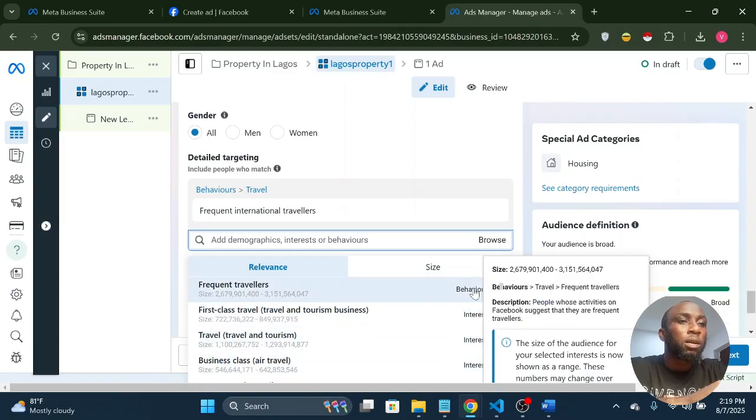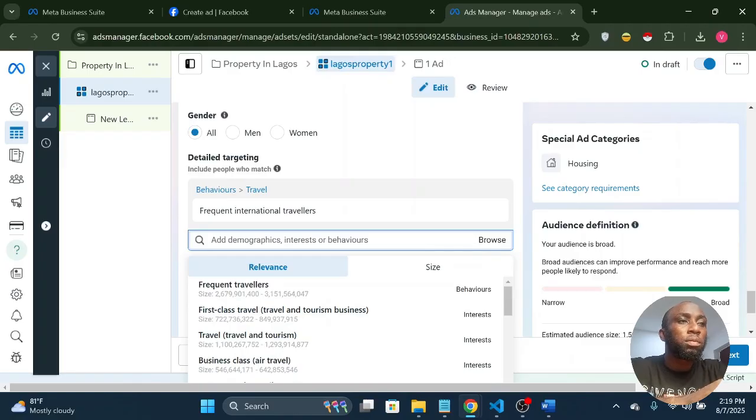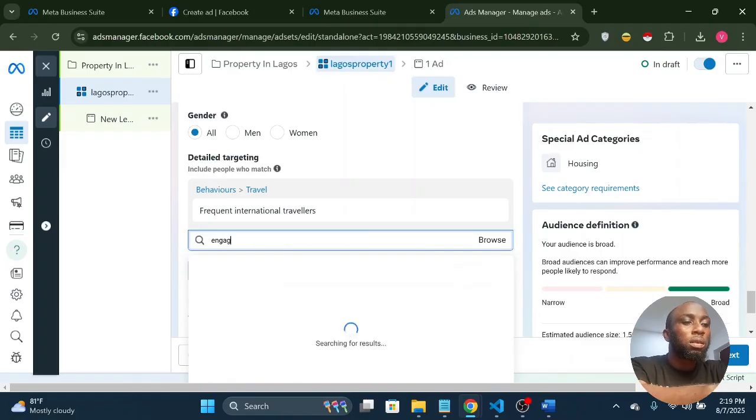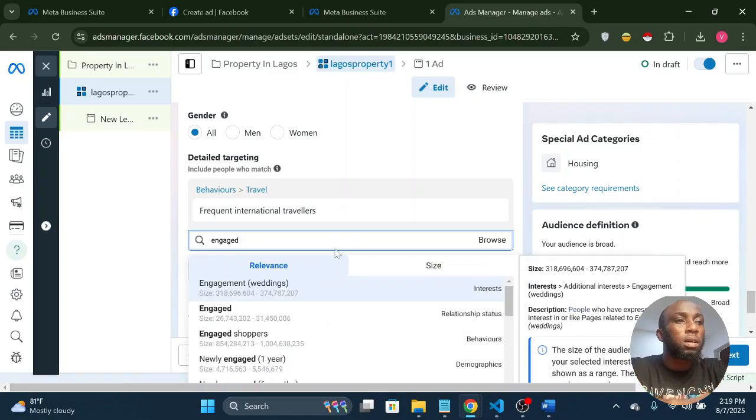And we can also look at something like engaged shoppers. These are people who have bought something on Facebook in the last 6 months, people who have clicked on a call to action button, that is shop now, in the past week. Meaning they've seen other ads on Facebook and they clicked on shop now.